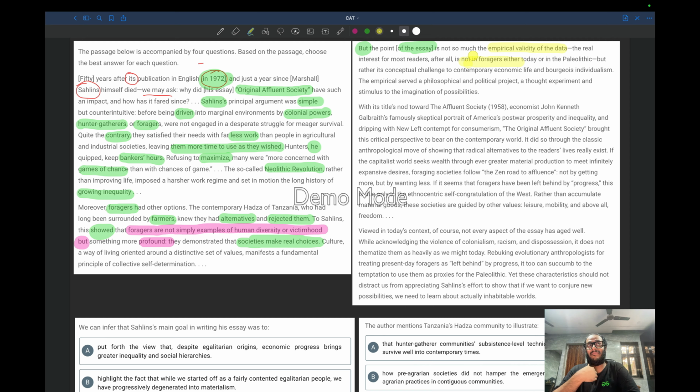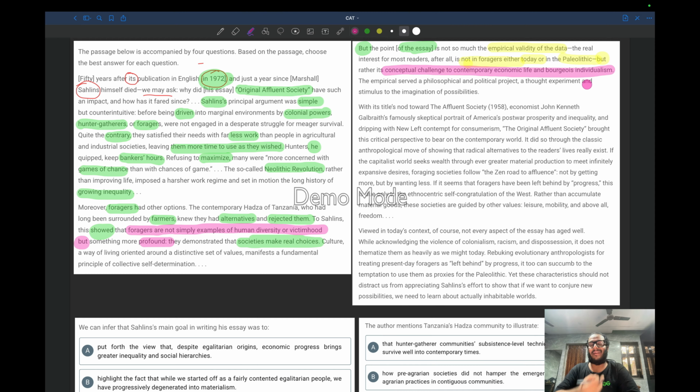Suppose I am the reader: I don't want to know about the foragers, whether they exist today or they were in the Paleolithic, that means ancient times. Readers are not interested in foragers, either today's or Paleolithic, but rather in the conceptual challenge to contemporary economic life and bourgeois individualism.